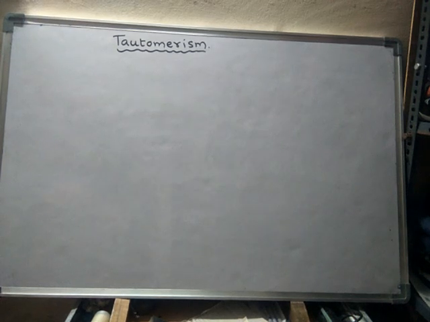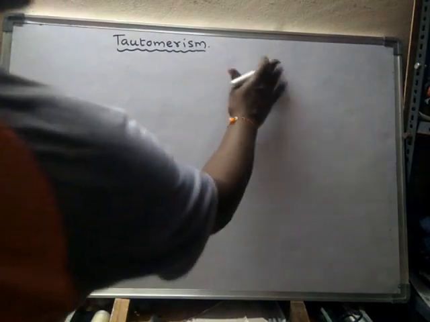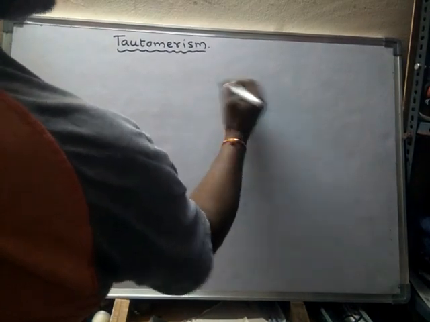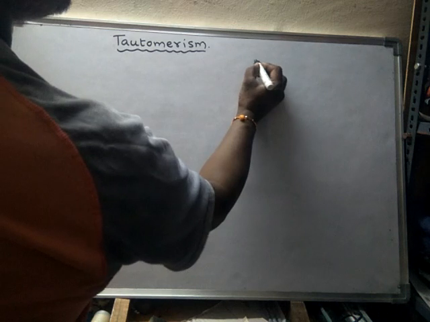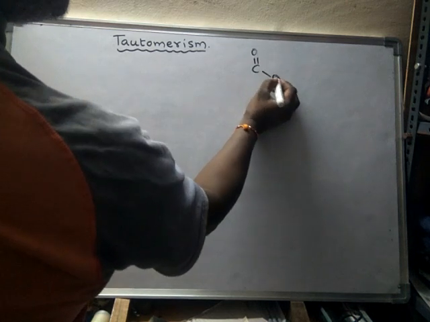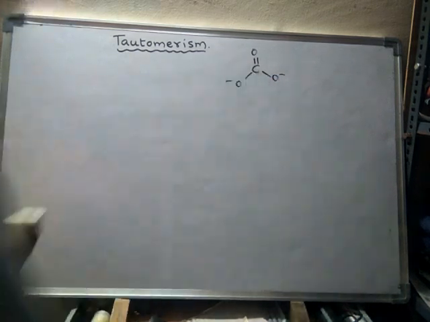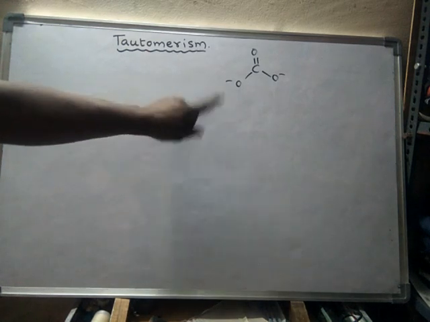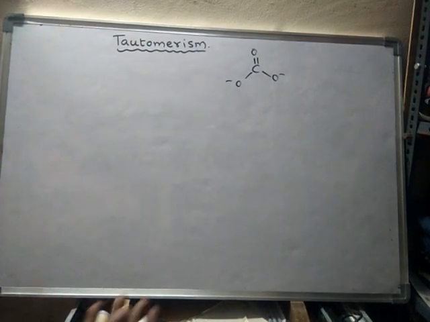Because of the presence of resonance structures, that compound is assumed to be stable, because one resonating structure will convert into another structure. For example, take a carbonate ion. This is the structure of the carbonate ion. It is a stable structure. Why is it stable?